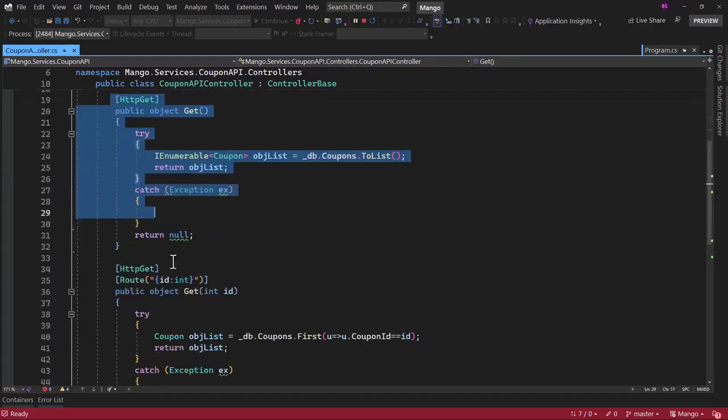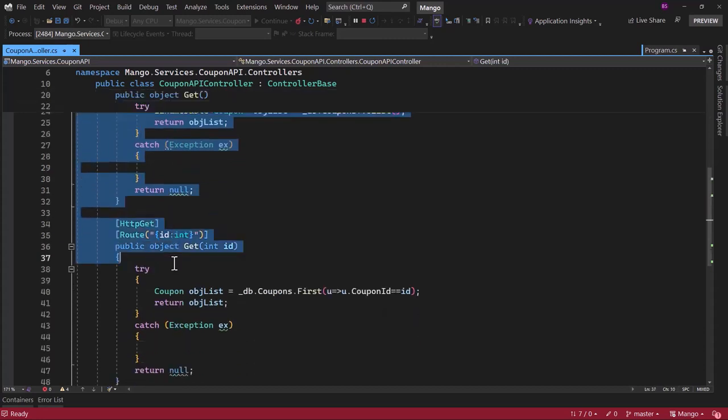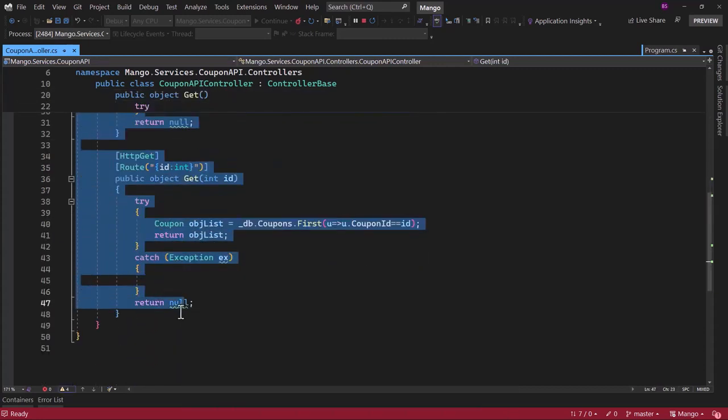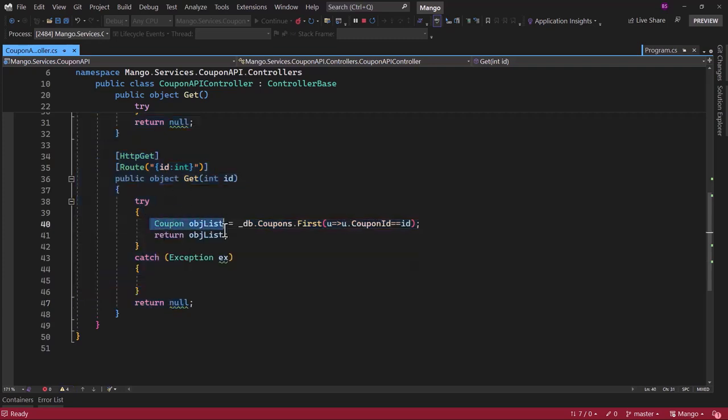We have 2 endpoints, and in those endpoints, we are returning different things. But what if we want to have a common response for all the endpoints in our website? Like right now, if there is any error, we cannot return that back. We are returning the coupon DTO.